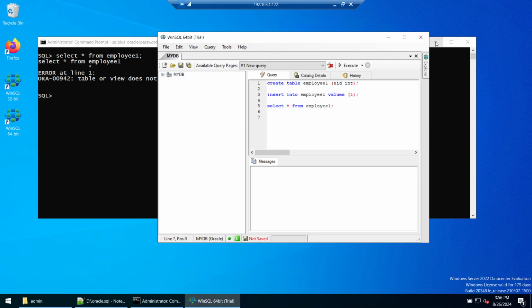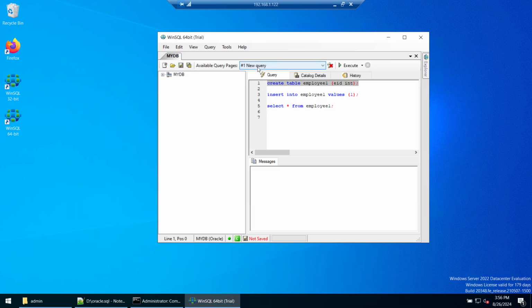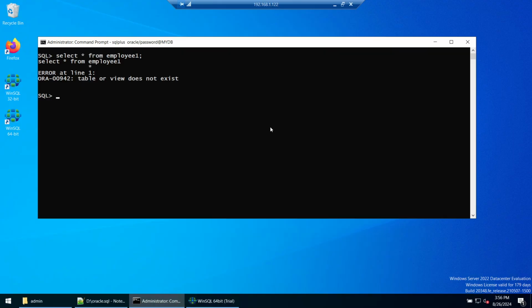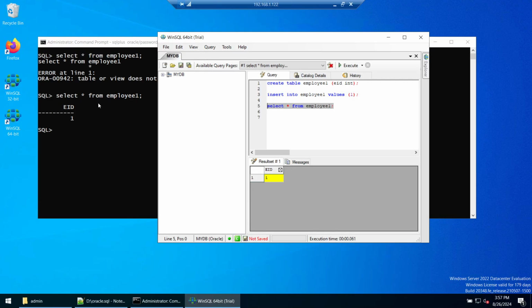Now let me run a few queries on our Oracle database. Let's create a table called employee, execute, insert one record, and select from that employee. You can see we got one record. Now go back to our SQL Plus and run the same query. Earlier we got table or view does not exist, and now you can see we got that table with one record. So from WinSQL, we connected to an Oracle database which is hosted on another server.